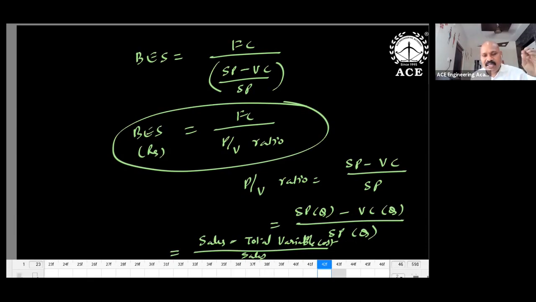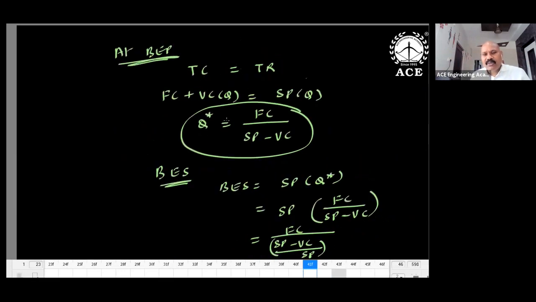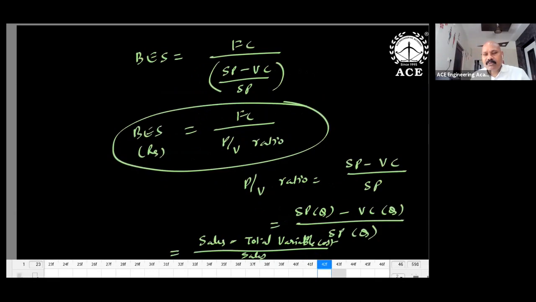So these are the two formulas. One is the break-even value. What is the break-even value formula? No need to remember this actually. Total cost is equal to revenue, and that gives you the break-even point. FC divided by SP minus VC. Break-even sales is nothing but SP into Q star. So this can be written as FC divided by P by V ratio. P by V ratio is SP minus VC by SP, or sales minus total variable cost divided by sales.